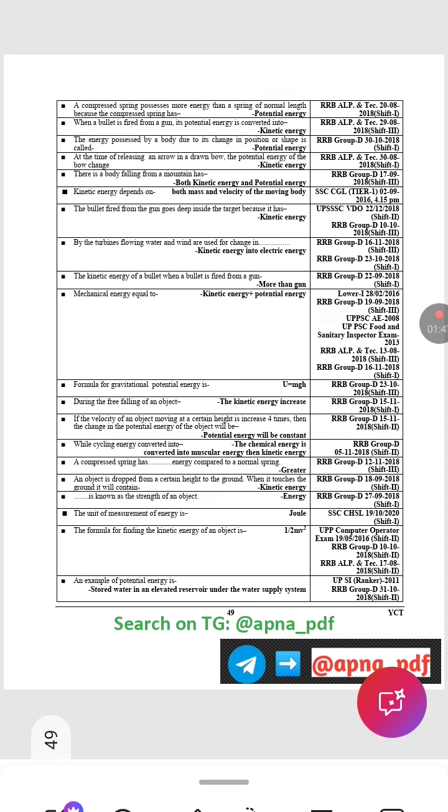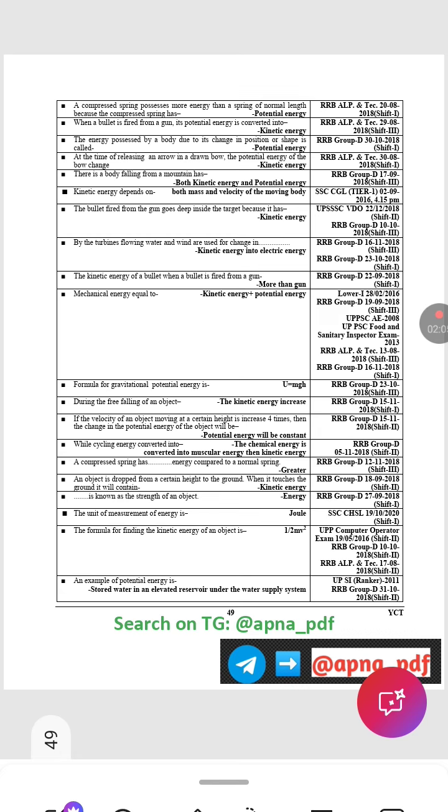When a bullet is fired from a gun, its potential energy is converted into kinetic energy. The energy possessed by a body due to change in shape is called potential energy. At the time of releasing an arrow from a bow, the potential energy of the body changes to kinetic energy. A body falling from a mountain has both kinetic and potential energy.